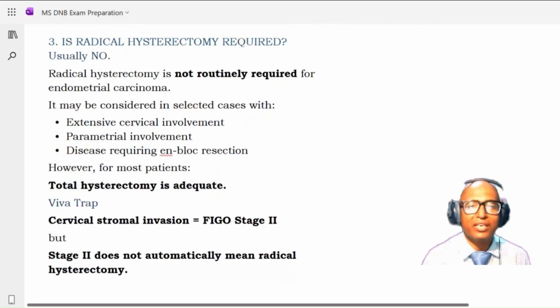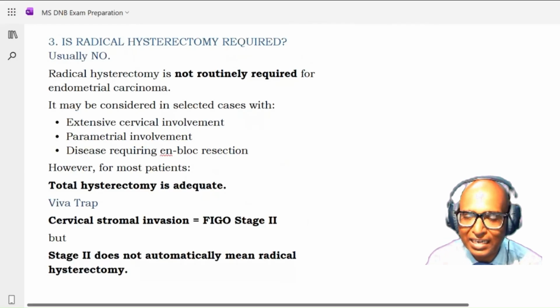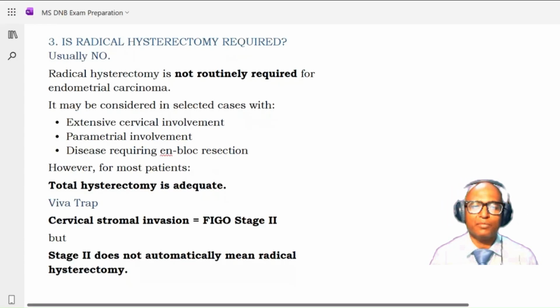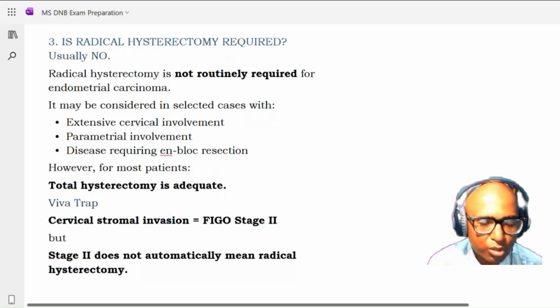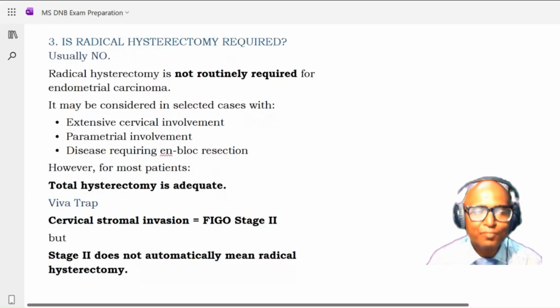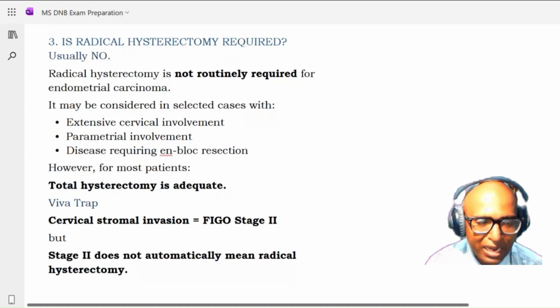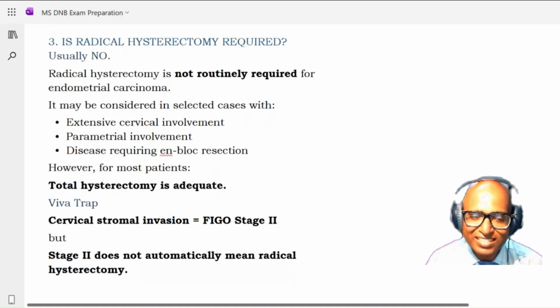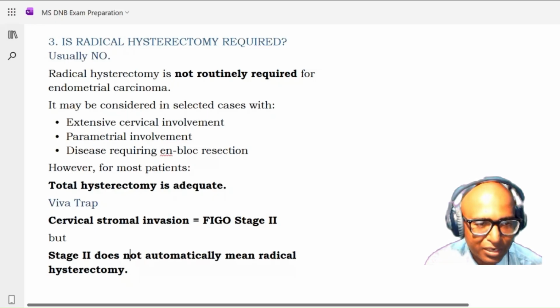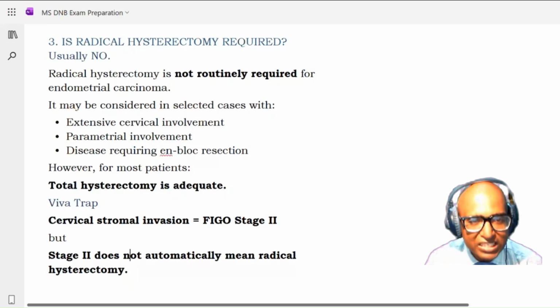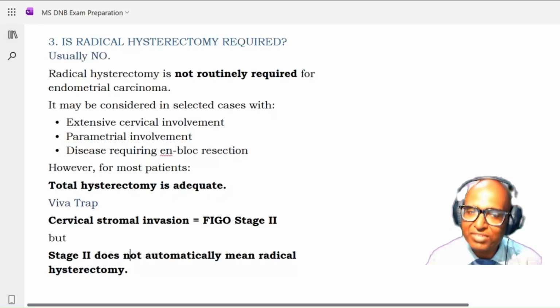Now, what about the radical hysterectomy? Do we need a radical hysterectomy for CA endometrium? Last time also we discussed. Usually we do not require radical hysterectomy. It is a total abdominal hysterectomy with bilateral salpingo-oophorectomy. That is the standard surgery. Radical hysterectomy is not routinely required for endometrial carcinoma. It may be considered in selected cases where you have extensive cervical involvement, parametrial involvement and disease requiring en bloc dissection.